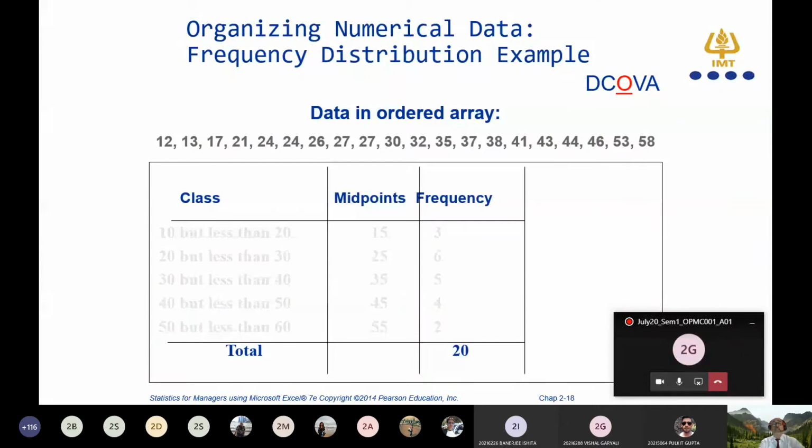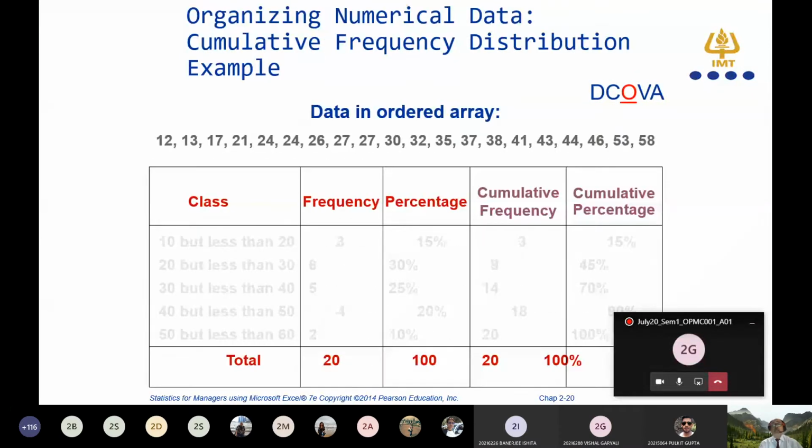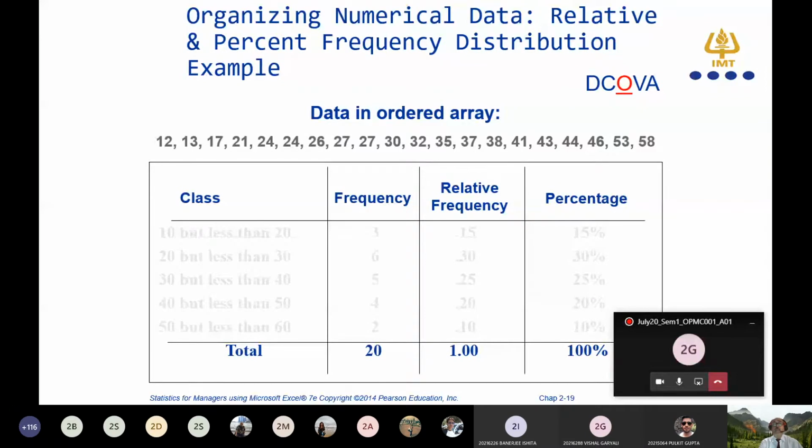Once we have counted them, you can write the observation counts in this column. Write the class 10 to 20. You can see 10 to 20 class, 20 to 30 class, 30 to 40 class, 40 to 50 class, and 50 to 60 class. You have to write it in this column. Then you have to count the frequency.